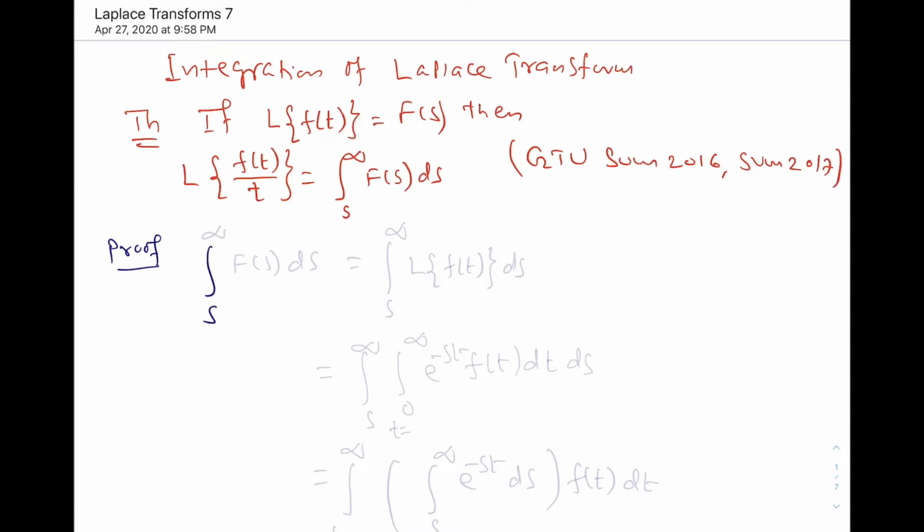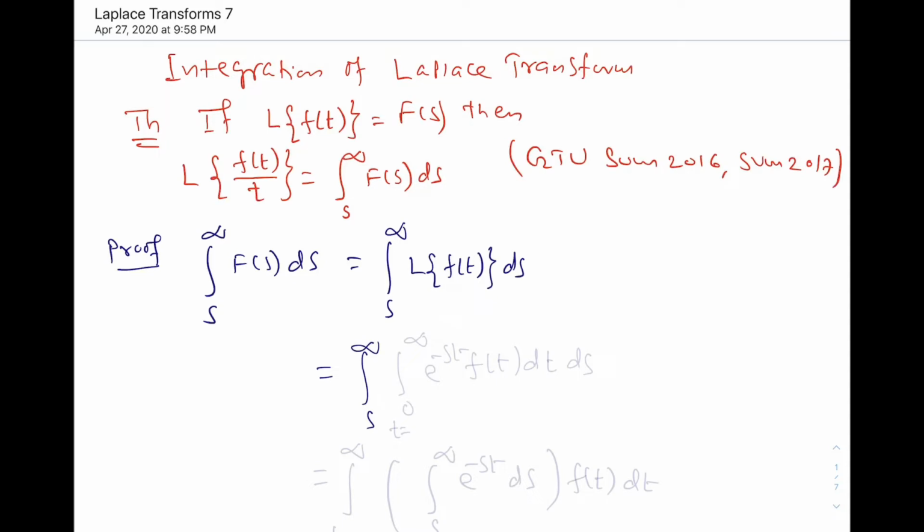So integration s to infinity fs ds. Now see, what is fs? So fs is Laplace transformation of f of t, and this is ds. Now what is the definition of Laplace transformation?